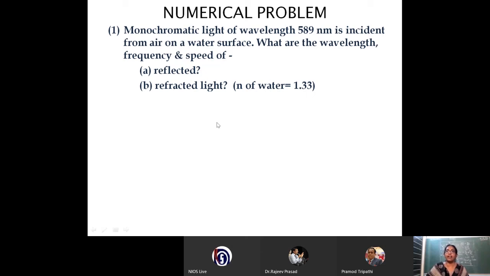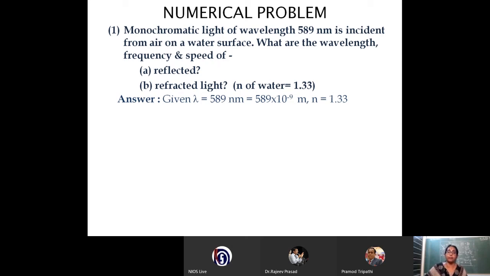So first we have to write what the given data are. While writing the answer, we have to write the given data. As I told you, lambda is equal to 589 nanometer. Nanometer is not the standard unit for wavelength, therefore we have to convert it into meter. 1 nano means 10 to the power of minus 9. Therefore, 589 into 10 raised to minus 9 meter, and N is equal to 1.33.